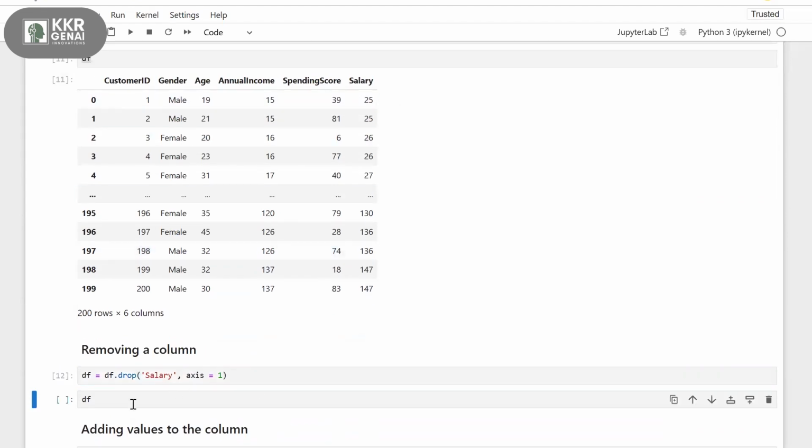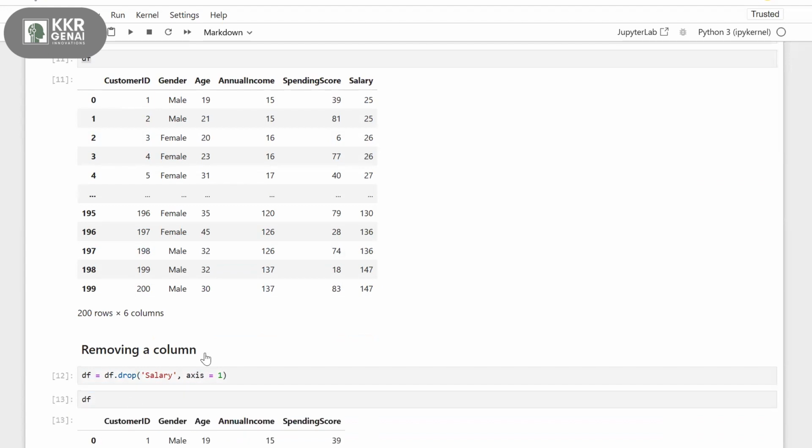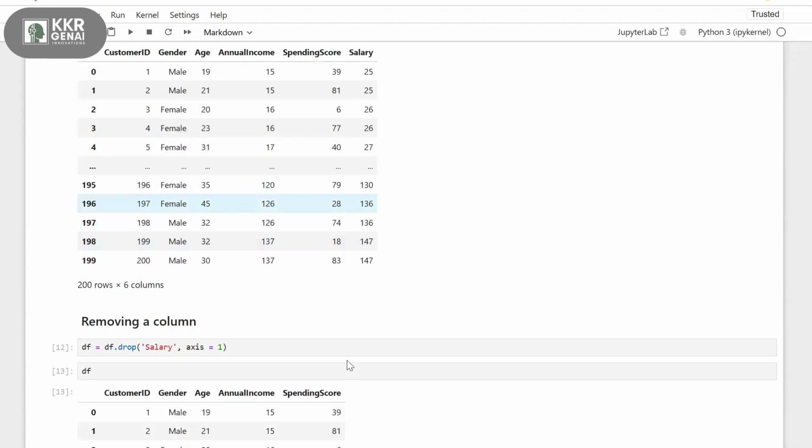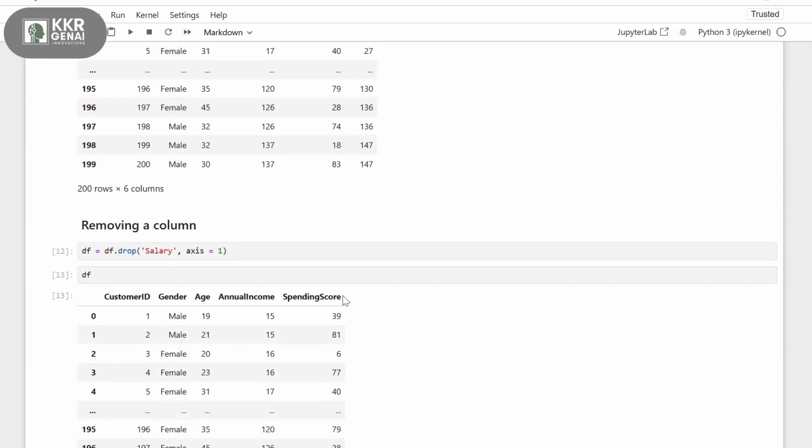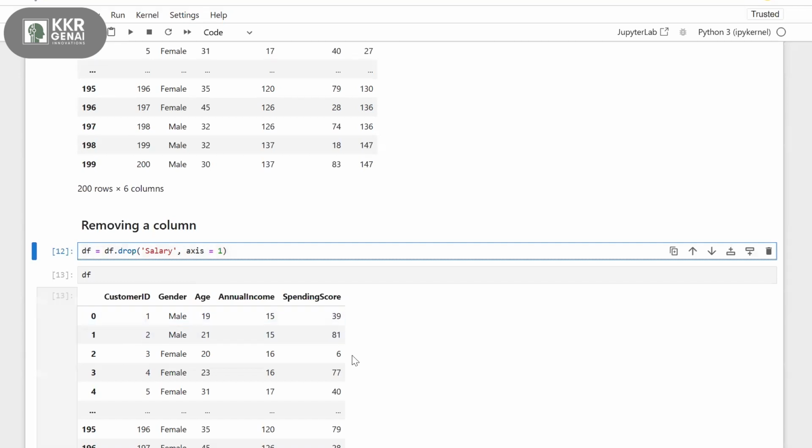So I'm executing this, and my salary column is deleted. I can't see the salary column now because we used this drop command, right? So the salary column is removed from our data frame. So this axis means we are telling pandas axis equals to 1 means we are working with columns. Axis equal to 0 means we are working with rows.